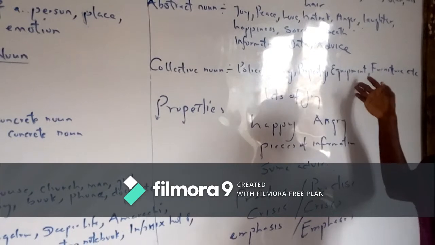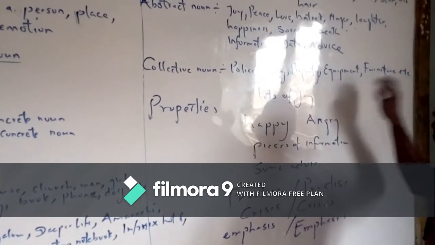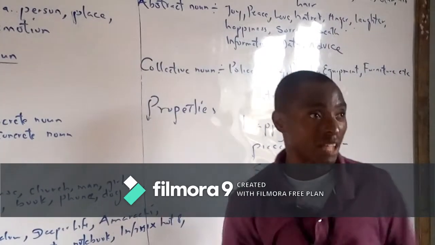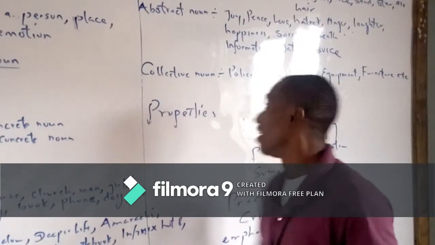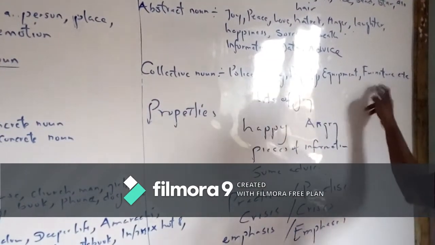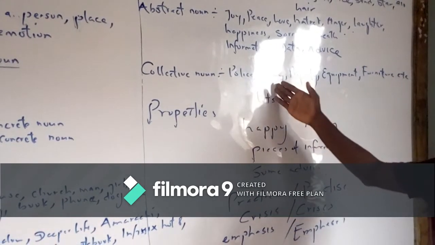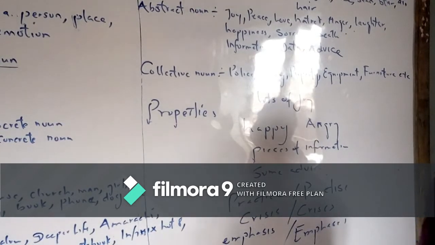Equipment does not take S also. Equipment does not take S. Furniture. Furniture is a piece of equipment or gadgets at home that include your chair, your table, and the like. It doesn't take S. Furniture is furniture. Police, army, property, equipment, furniture, et cetera. I want you to note this.